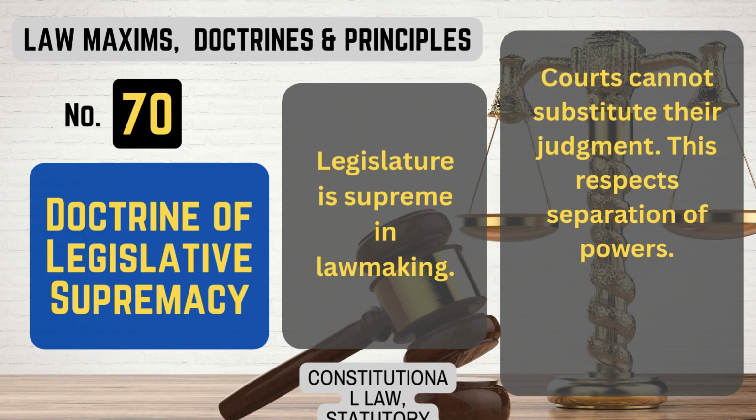Number 70. Doctrine of legislative supremacy. What it means. Legislature is supreme in lawmaking. Courts cannot substitute their judgment. This respects separation of powers. That's doctrine of legislative supremacy.